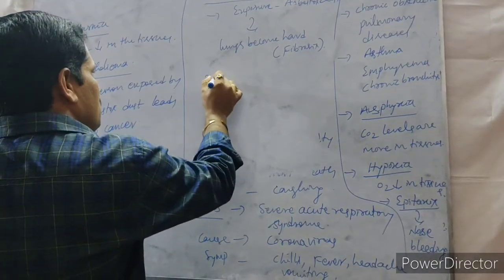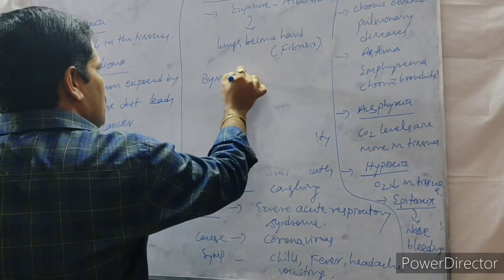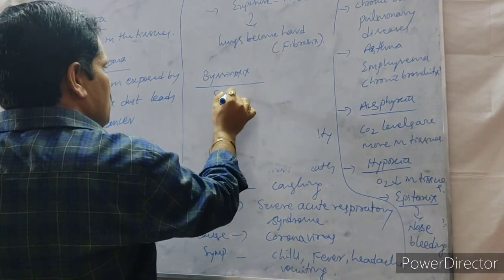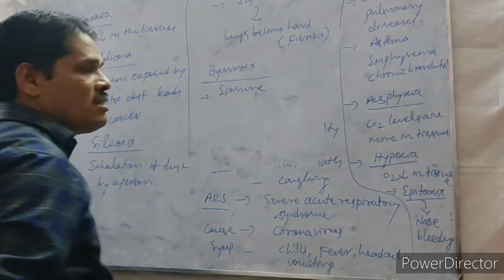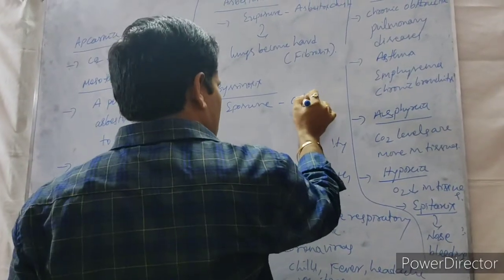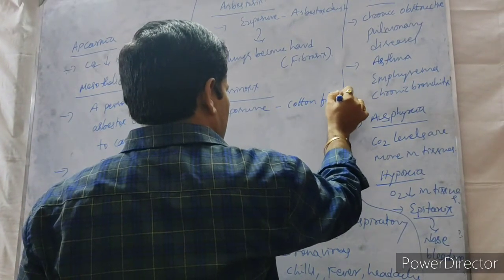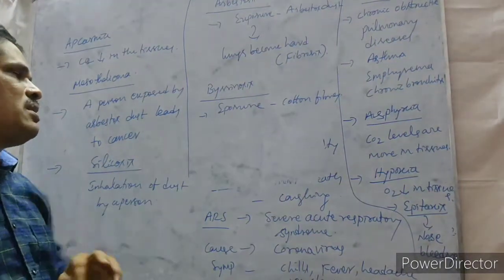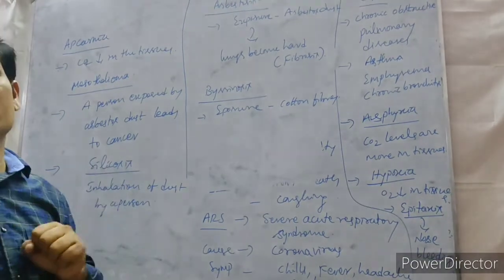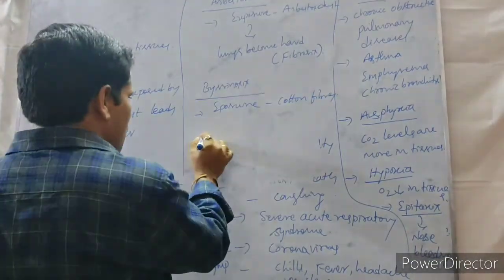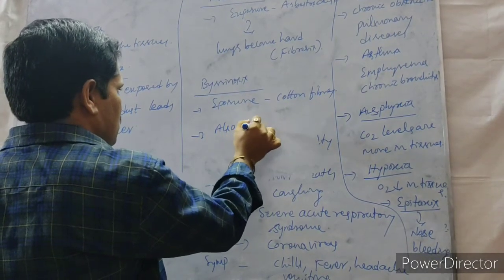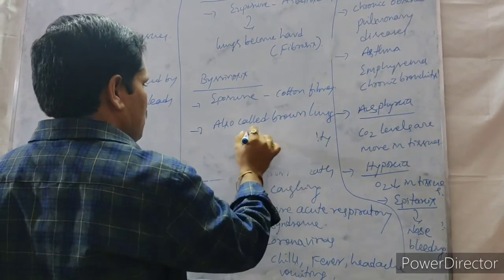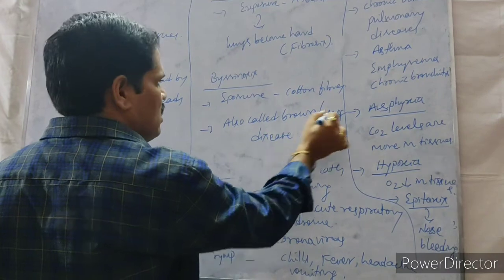The next one, byssinosis. A person exposed to what? Cotton fiber. When a person inhales or is exposed to cotton fibers, the disease is called byssinosis. It is also called brown lung disease.